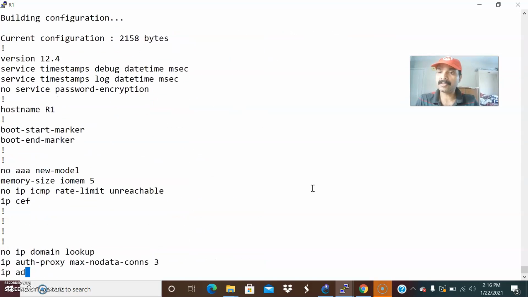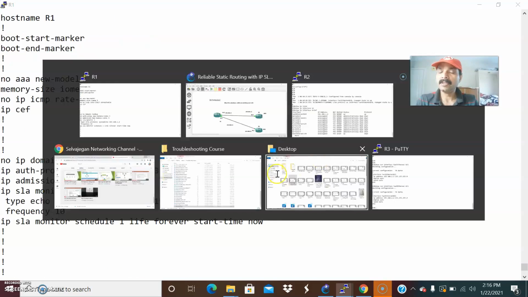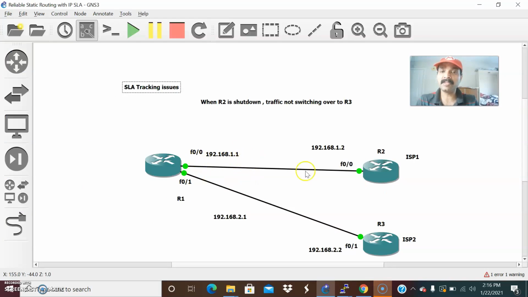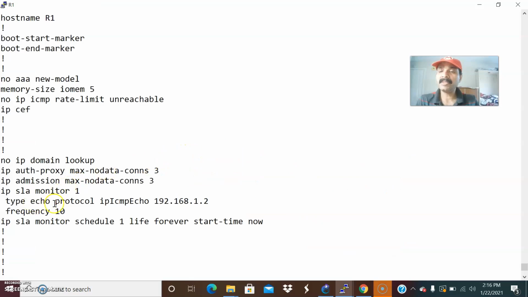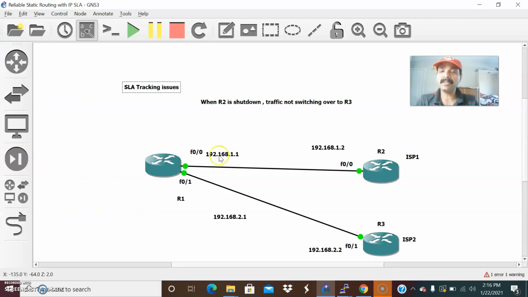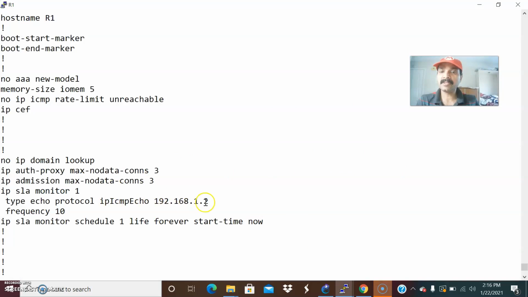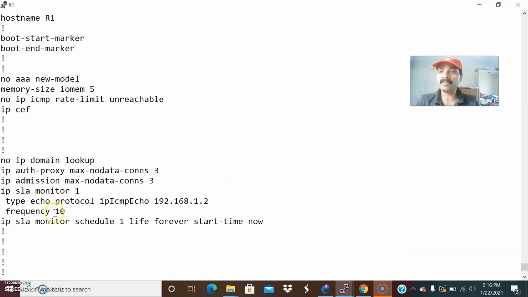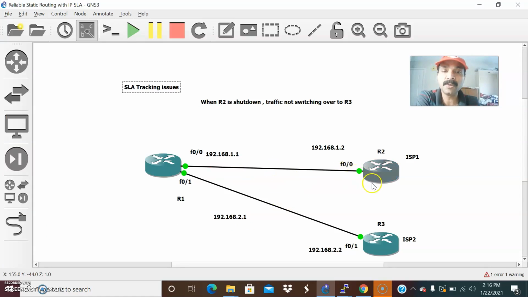Let us do a show run and I'm going to show the configuration I have done. This is what I have done: ip sla monitor 1. That means it will start performing the monitoring on this corresponding interface. The type is echo protocol ip icmp-echo. That means it will send an ICMP echo request to R2, and R2 as a responder will respond with the echo reply. That is the purpose of configuring this command. And frequency 10 is how often it is going to send the request and get the reply. Then ip sla monitor schedule: it will start scheduling, sending the echo request and echo reply every 10 seconds.